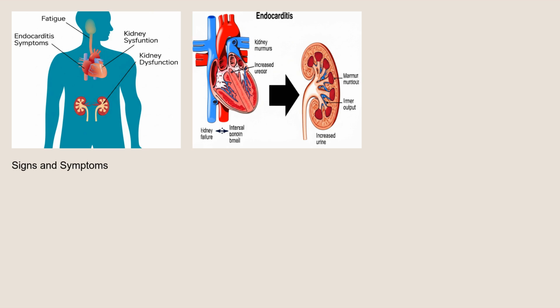What are the signs and symptoms? The symptoms can be a mix of those related to the heart infection and those related to kidney dysfunction. Symptoms of endocarditis include fever, fatigue, night sweats, heart murmurs, and small spots under the fingernails or on the whites of the eyes, called splinter hemorrhages or Roth spots. Kidney-related symptoms may include edema or swelling, particularly in the legs and ankles, hematuria or blood in the urine, proteinuria or protein in the urine, causing foamy urine, hypertension, or high blood pressure, and decreased urine output. In severe cases, patients may experience symptoms of kidney failure, such as confusion, nausea, and shortness of breath.